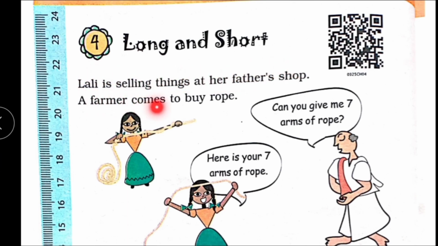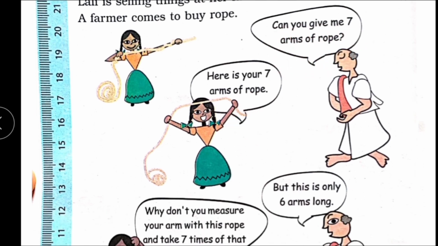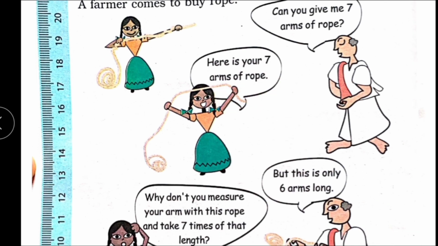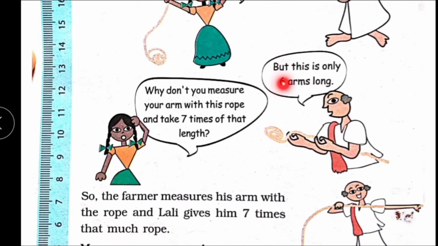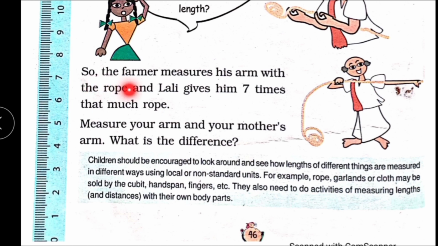Lally is selling things at her father's shop. A farmer comes to buy rope. Farmer says, "Can you give me 7 arms of rope?" Then Lally says, "Here is your 7 arms of rope." Farmer says, "But this is only 6 arms long." Then Lally says, "Why don't you measure your arm with this rope and take 7 times of that length?" So the farmer measures his arm with the rope and Lally gives him 7 times that much rope.